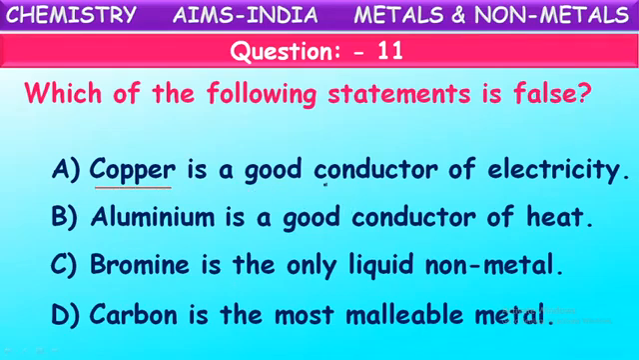Copper is a good conductor of electricity. What is this copper here? It is one of the metals. So generally metals are good conductors of heat and electricity. In the same way, copper is also one of the good conductors. Even you can say it is one of the best conductors. Not only that, even aluminum is also.